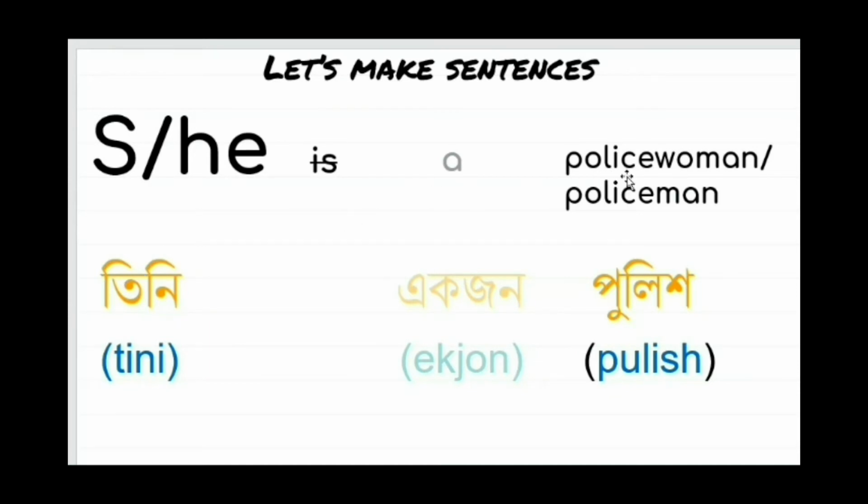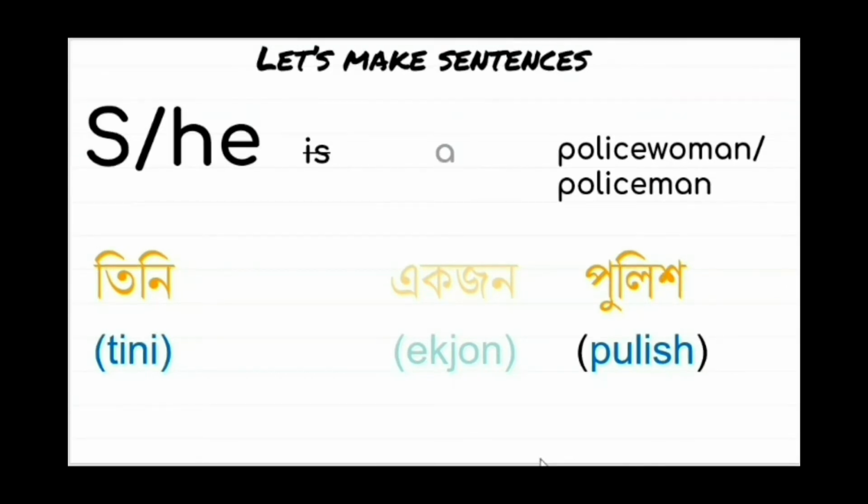Now we will make sentences with the words we have just learned. She is a policewoman. In Bangla it will be tini ekjon pulish. If I say he is a policeman, then also the Bangla will be tini ekjon pulish. As we have learned in the previous lesson, this auxiliary verb remains implicit in Bangla and this article is optional.